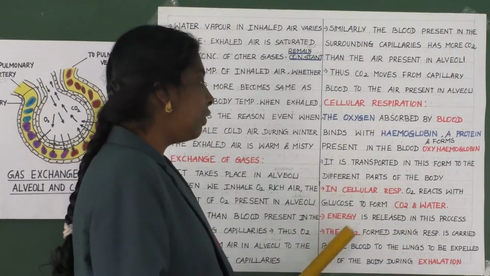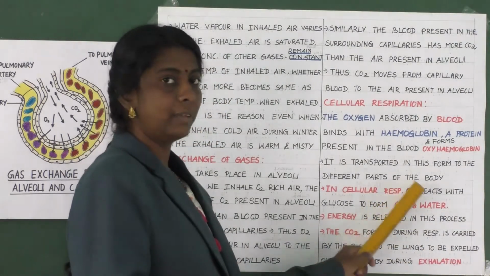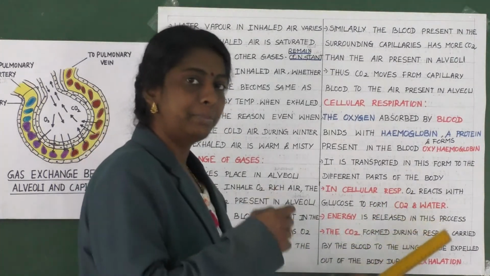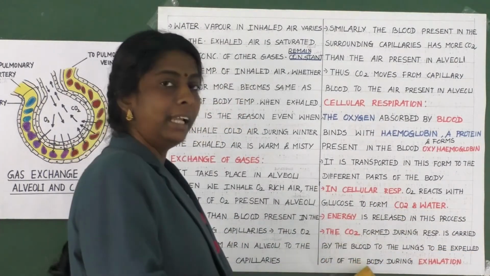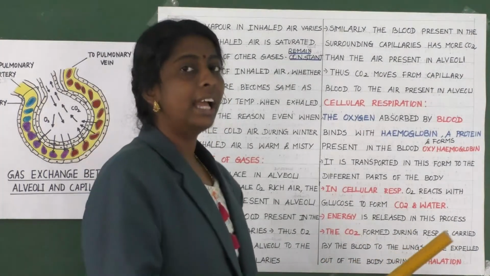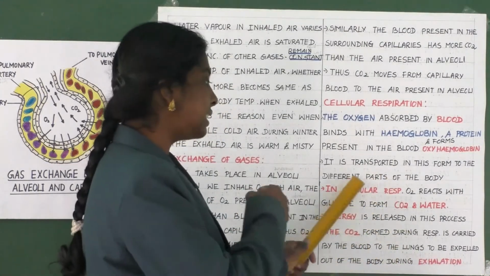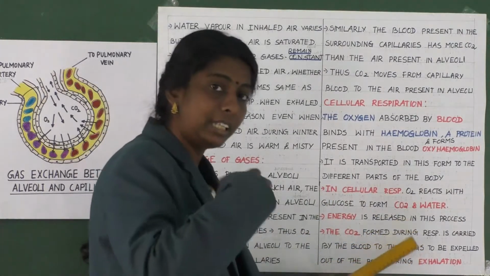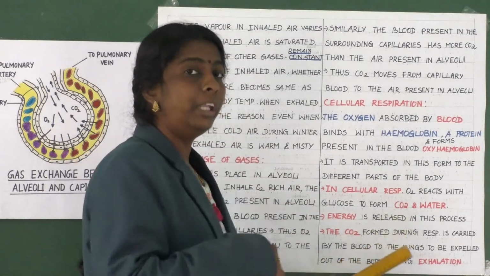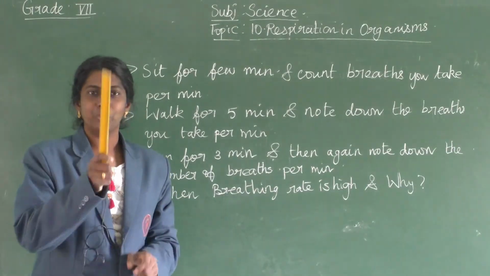So now the carbon dioxide formed during respiration. Here you are getting as end products carbon dioxide, water and energy, right? This carbon dioxide which is formed during respiration is carried by the blood to the lungs to be expelled out of the body during exhalation. Can you understand? The carbon dioxide which is produced in cellular respiration is carried to the lungs, so that it will be expelled during exhalation. Clear, children? Yes, children.